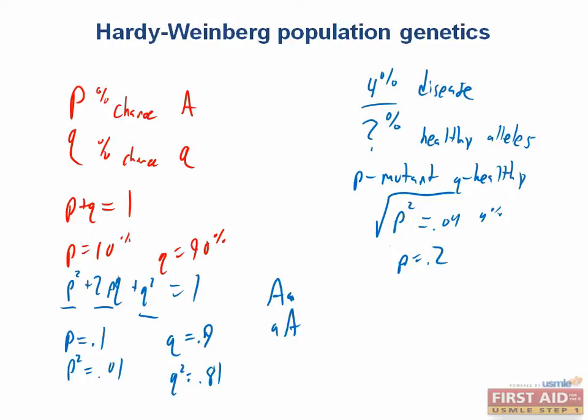Now the question is asking for the frequency of healthy alleles, which is Q. So we just need to solve for Q and we'll be done. We can plug our P equals 0.2 into our equation P plus Q equals 1 to figure out that Q equals 0.8. So 80% of alleles are healthy. And that's it.